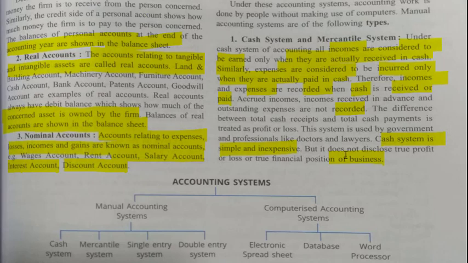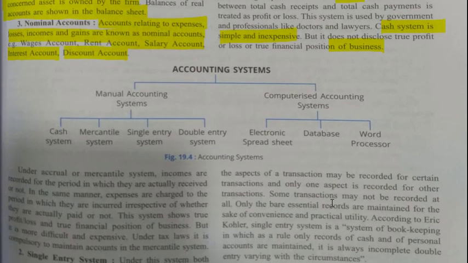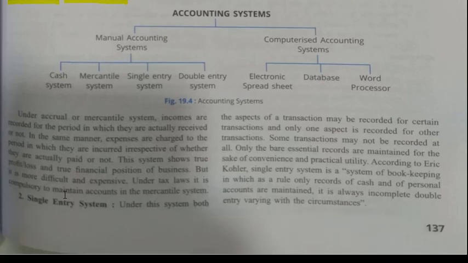Now under the accrual or mercantile system, incomes are recorded for the period in which they are earned, irrespective of whether they are actually received or not. In the same manner, expenses are charged to the period in which they are incurred, irrespective of whether they are actually paid or not. So there are two different systems.